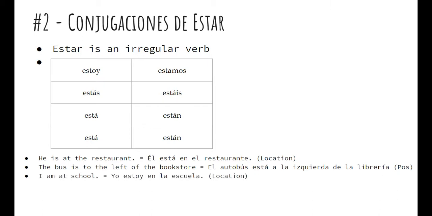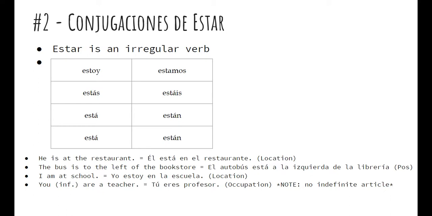I am at school. Yo estoy en la escuela. Location. You, informal, are a teacher. Tú eres profesor. Now, eventually we'll have to make some distinctions between when we use ser and when we use estar. This is an occupation, so notice we did not use estar. Instead, we used ser for occupation.